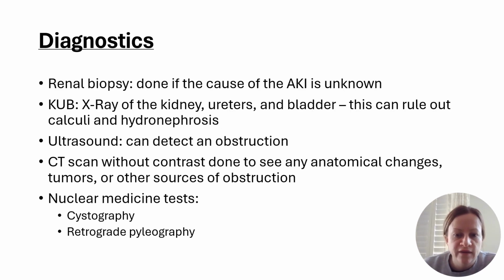For diagnostics of acute kidney injury, we have a renal biopsy. This is done if the cause of the acute kidney injury is unknown. Then there's a KUB. This is an x-ray of the kidney, ureters, and bladder, and this can rule out calculi or hydronephrosis. There's an ultrasound that can detect any type of obstruction. CT scan without contrast is done to see if any anatomical changes, tumors, or other sources of obstruction are noted. Then there are also 2 nuclear medicine tests that can be done. One is a cystography and the other is a retrograde pyelography.